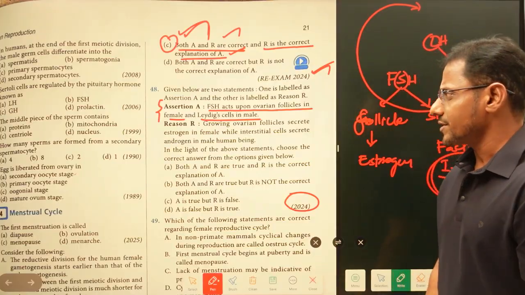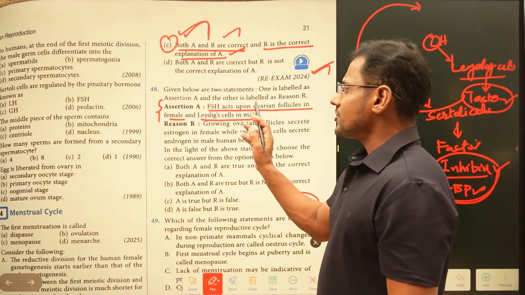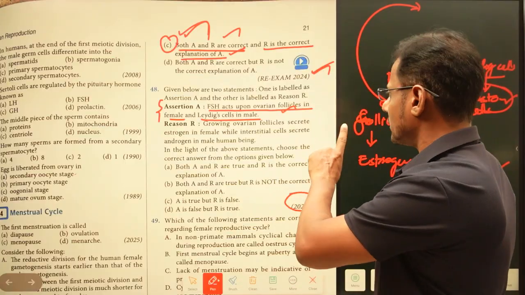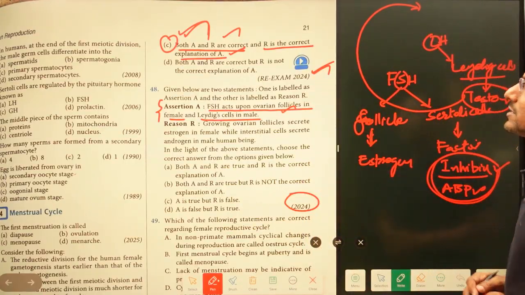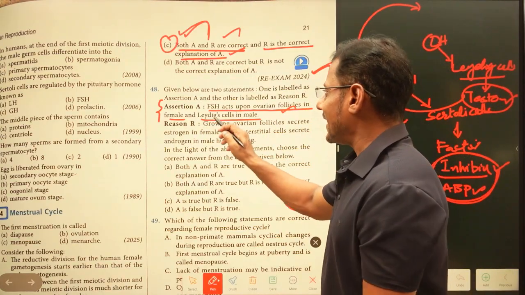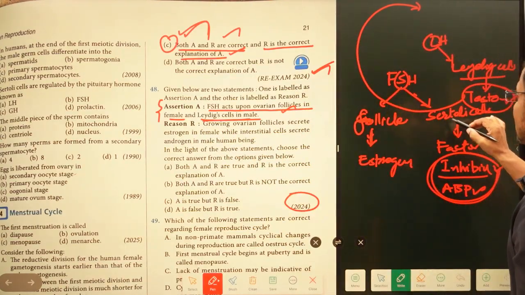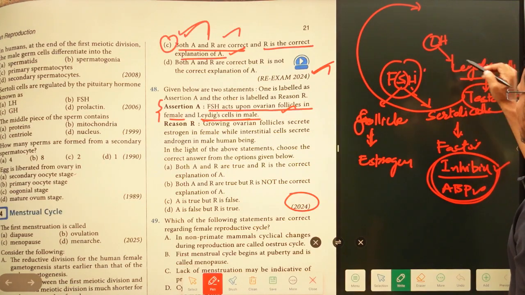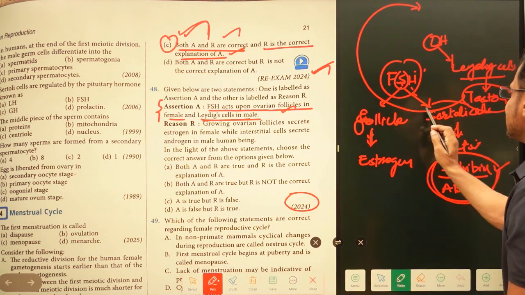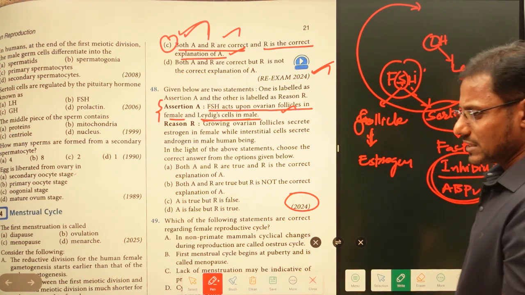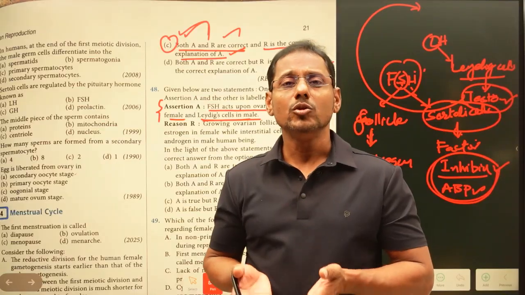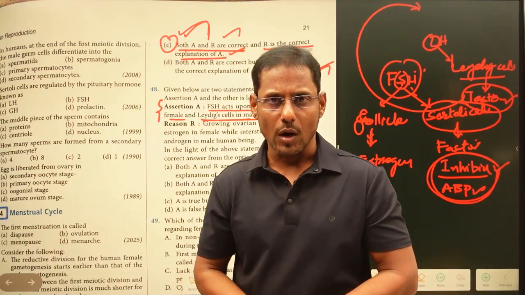Now let us check whether the statement is right or wrong. Follicle stimulating hormone acts upon the ovarian follicles. Yes, of course it could act on ovarian follicles in females, but it doesn't act on Leydig cells in male. It is acting on Sertoli cells or nurse cells. We can say them nurse cells also, because they are providing the nutrients to spermatozoa, right.